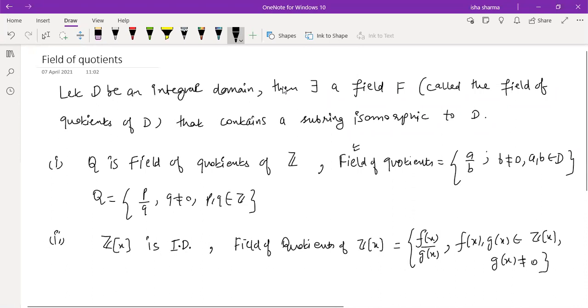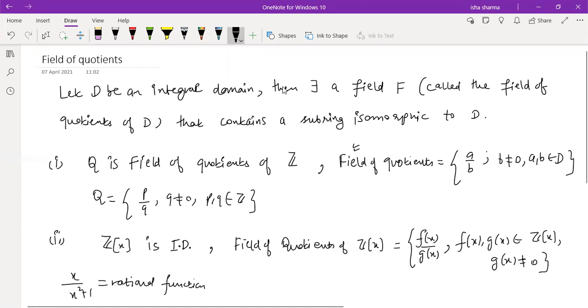In real analysis you have the definition. Everybody knows what a polynomial looks like, and then we have functions like x by x square plus 1. So this is a rational function. This word rational comes from the fact that it is defined in a similar way to how we define rational numbers, the ratio of two integers.